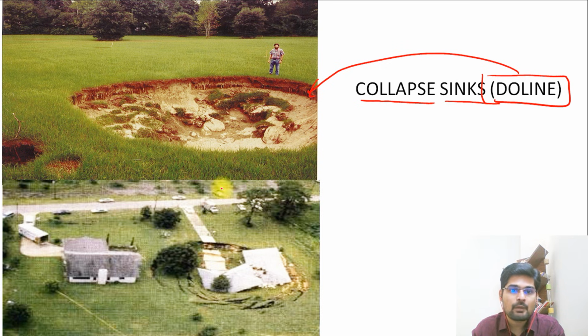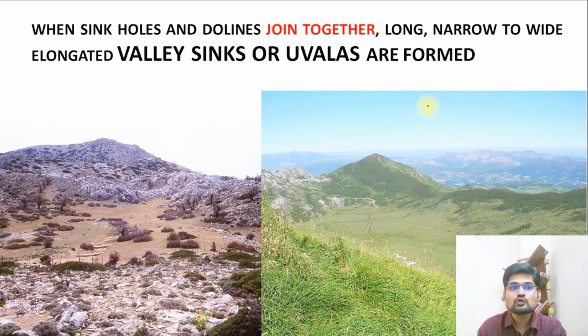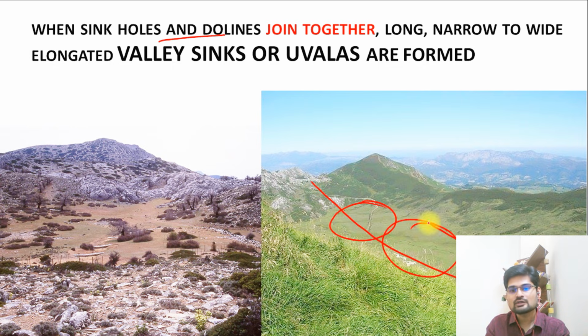Many times even the park areas can be seen like that, or even houses have collapsed. So many construction activities are not known. So what happens? The surface below that is eroded by the water through solution, and then it goes down like this. So this is what happens. There is something called collapse sink. Then, if there are too many sinkholes and dolines joining hand in hand, suppose there was a small one here, then there was this, then there was this.